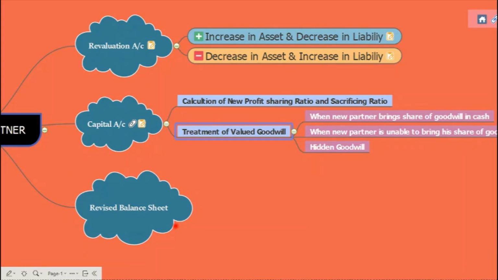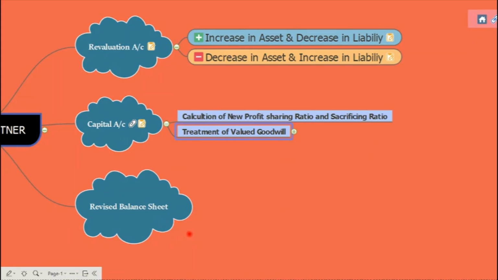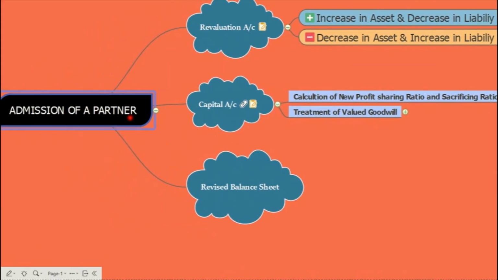This is a statement where we write all the assets and liabilities at their revised values. Any change in the assets, any addition in the assets will be added, and any deduction in the assets or the liabilities will be deducted. So that will be recorded here. We have all this here, you can see very clearly.